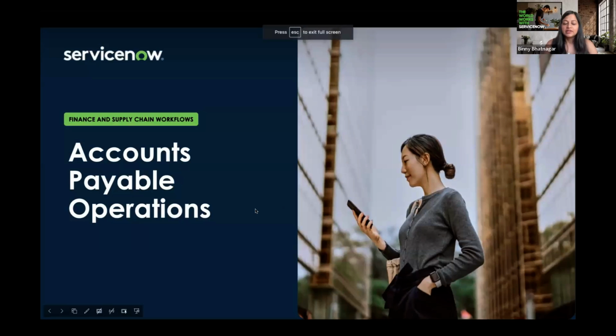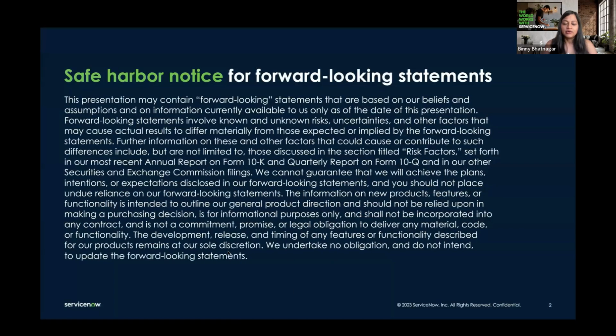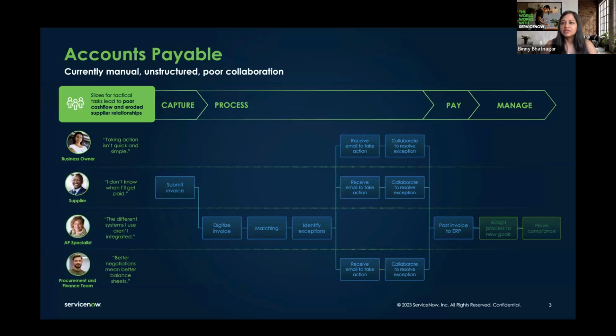The workflow that Loic mentioned is called Accounts Payable Operations, and it's part of the finance and supply chain workflows. Loic already covered the safe harbor, so that applies to the product and any of the slides and demo you'll see today. So I wanted to start with this slide.